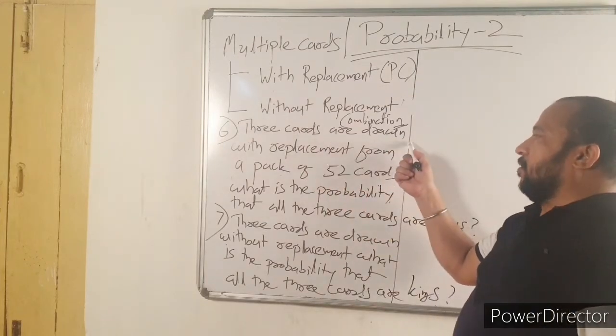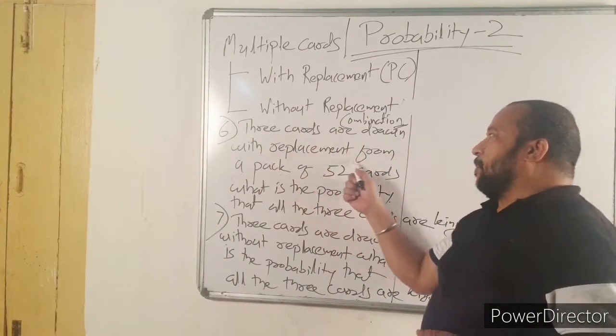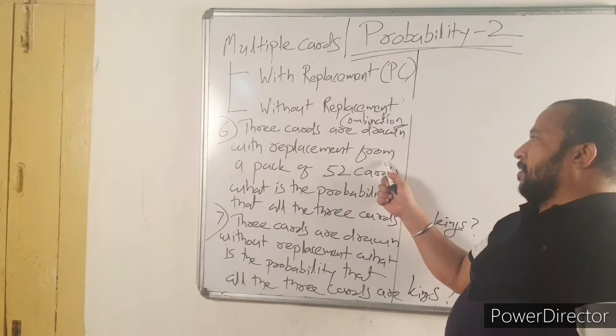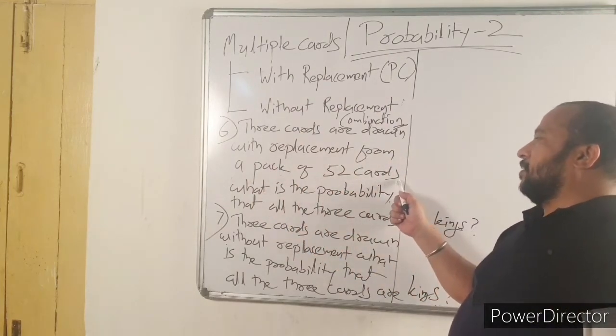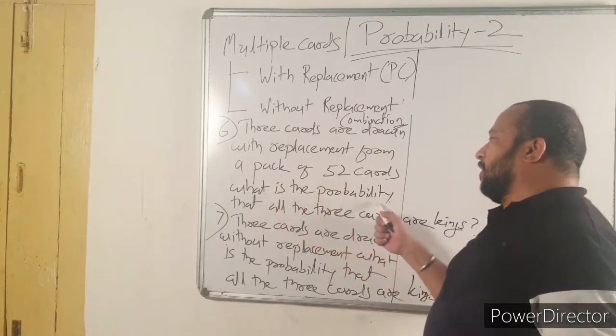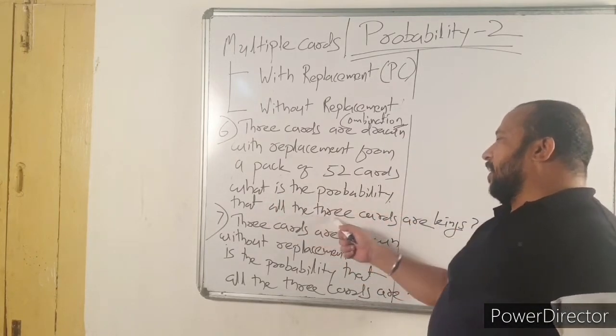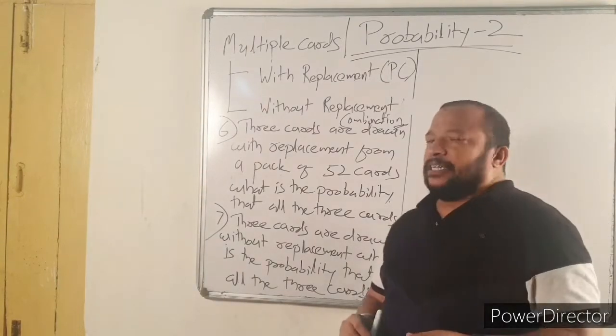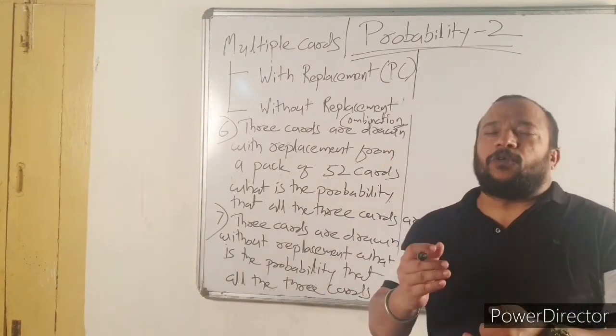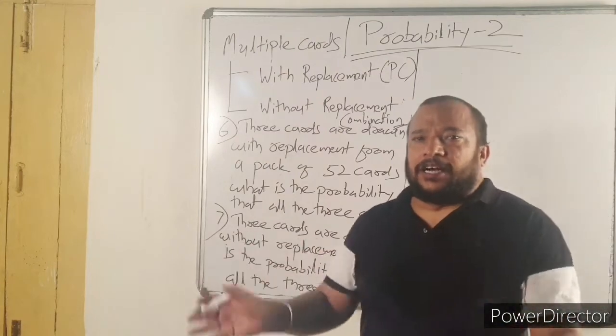3 cards are drawn with replacement from a pack of 52 cards. What is the probability that all the 3 cards are kings? Here I would like to make the question more clear.